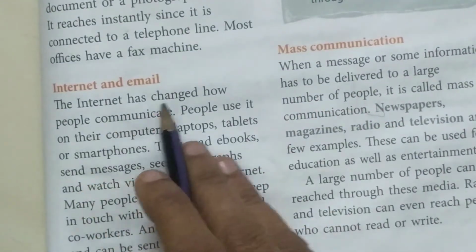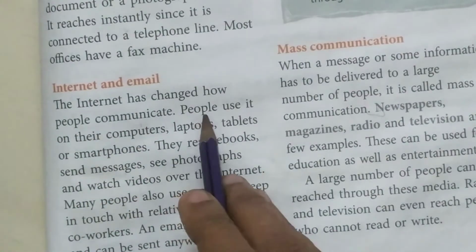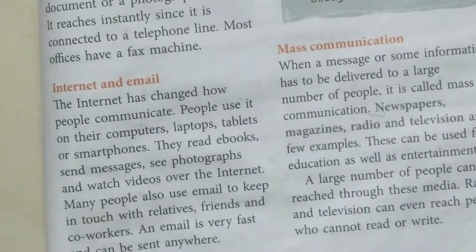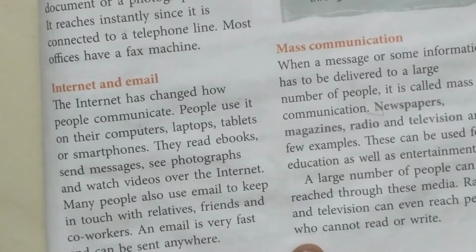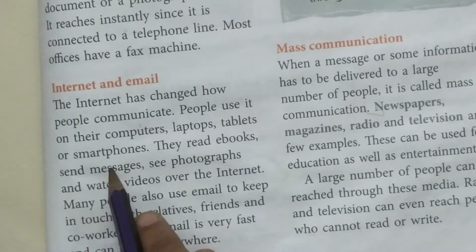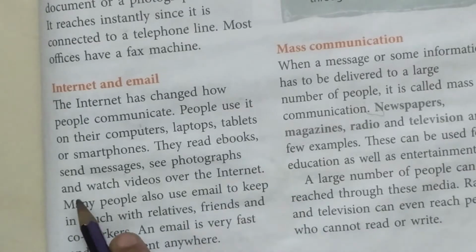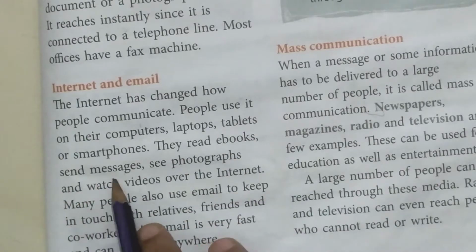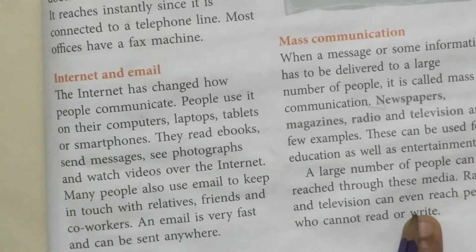The internet has changed how people communicate. People use it on their computers. Internet is being used in many ways. It is now accessible. You can see internet facilities in laptops, computers, tablets, or smartphones, isn't it? They read e-books, send messages, see photographs, and watch videos over the internet. The internet is used in many ways.